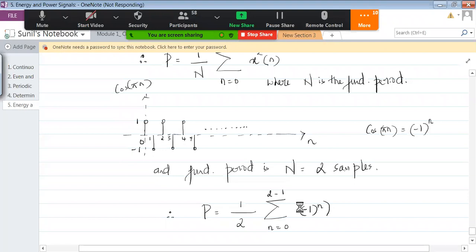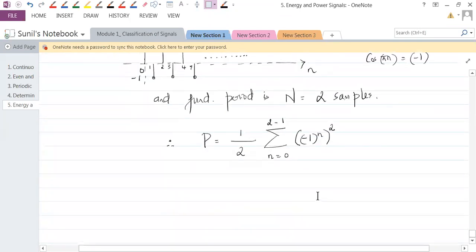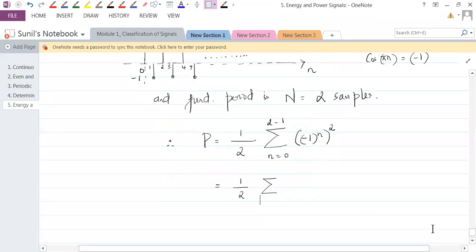So we'll write it as minus 1 to the power n whole square. So this reduces to 1 by 2 times summation n equal to 0 to 1 of minus 1 to the power 2n.